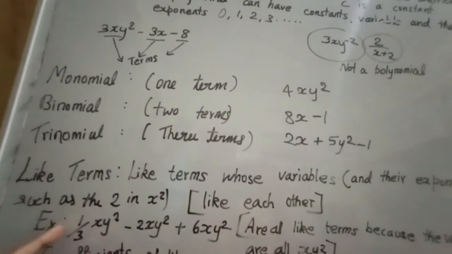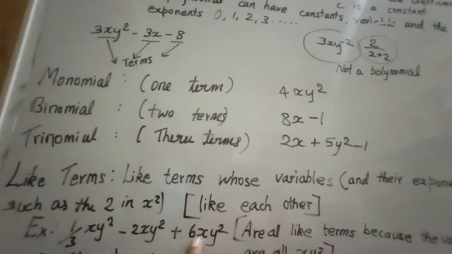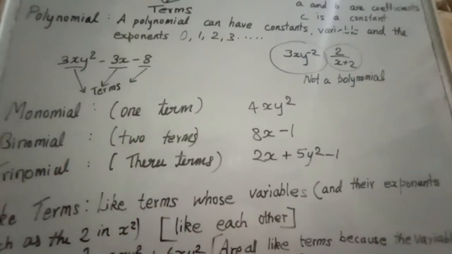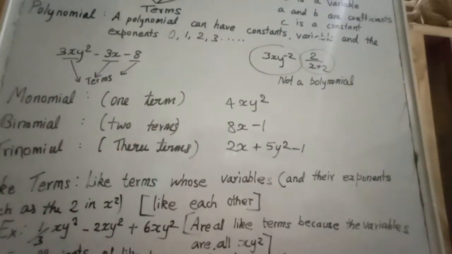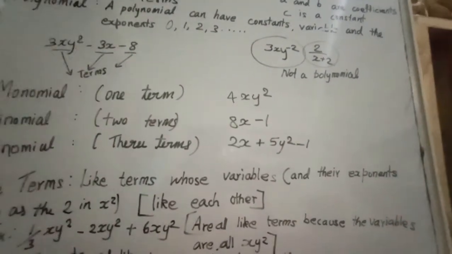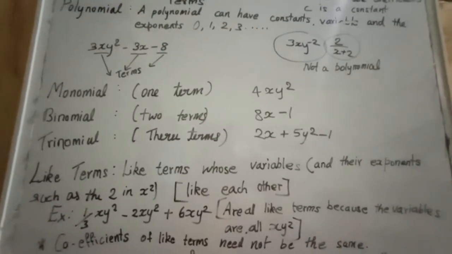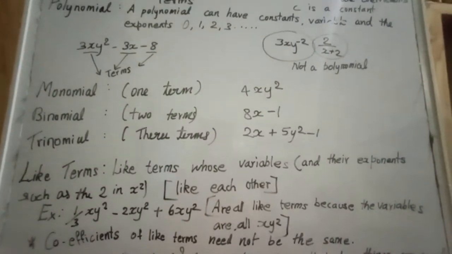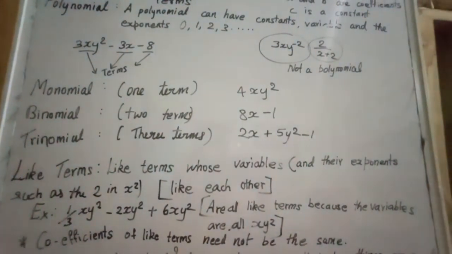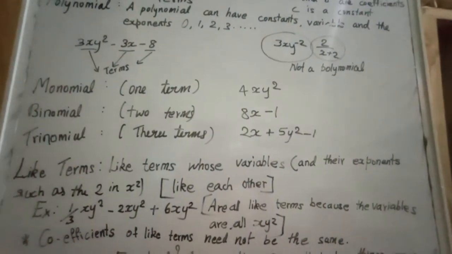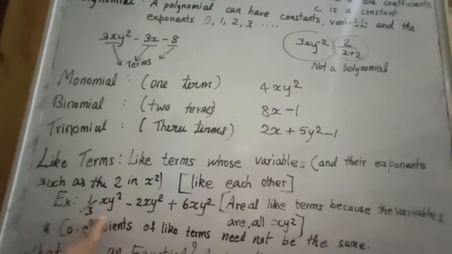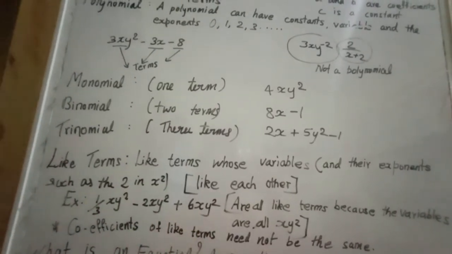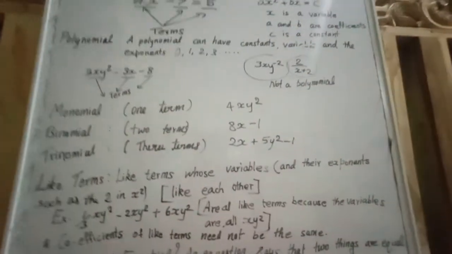But 1 upon 3, 2, these are different. But they are all like terms because the variables are all xy square. But keep in mind, coefficients of like terms need not be the same. These are the coefficients 1 upon 3 to 6, so they need not be the same.